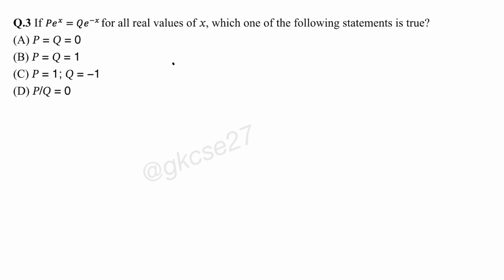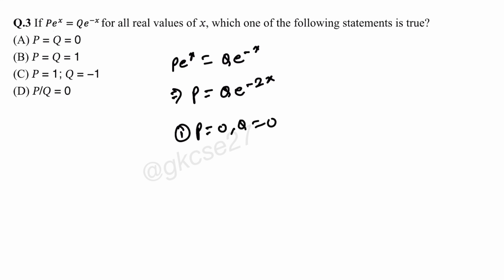This question: p e to the power x equal to q e to the power minus x. So from here we have to find out the value of p and q. So what will be its relation? From here we can see p equal to q e to the power minus 2x, and you need to just equate the value. If in the first option we put p equal to 0, q equal to 0, then in this case this will satisfy. Second option, p equal to 1, q equal to 1, then in that case this will be 1 equal to e to the power minus 2x. This is not satisfying.